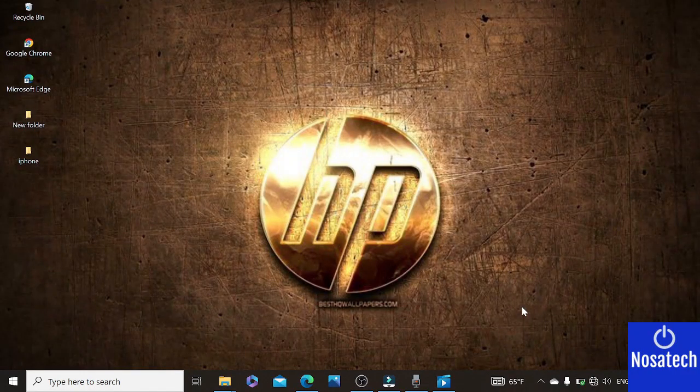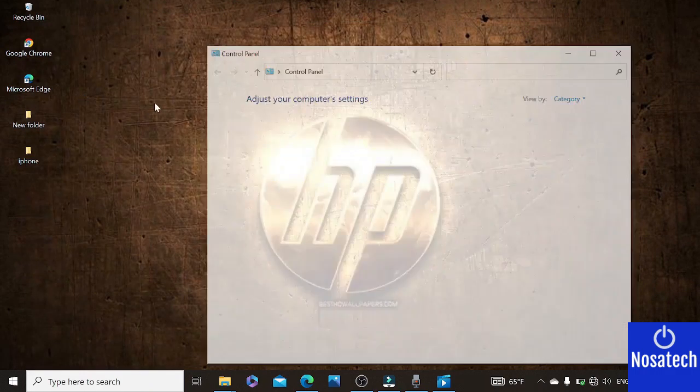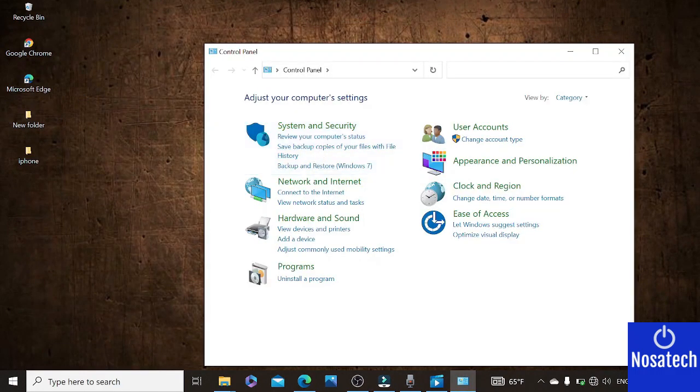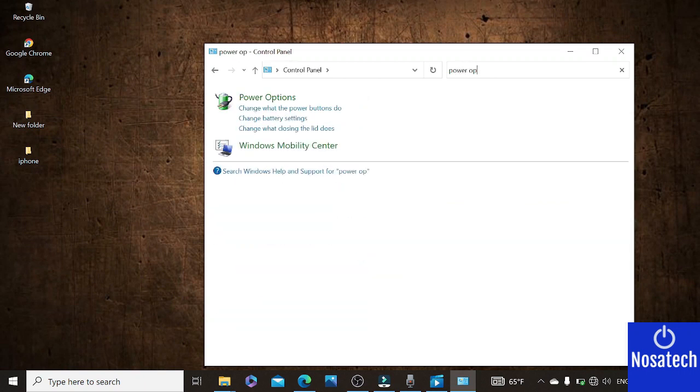Now to do that, let's come over here and type in control panel. Okay, now click on our control panel app. At the control panel search, let's type in power option. Now let's click here.